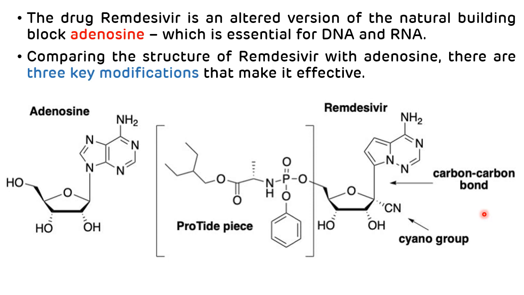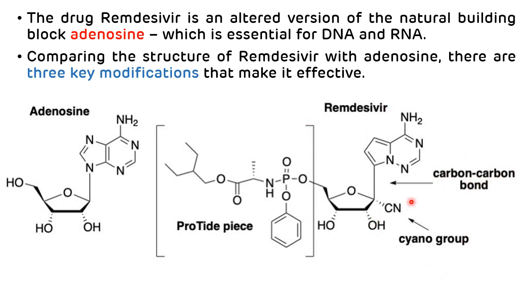But because remdesivir has a carbon-carbon bond, it cannot be removed by the enzyme, allowing it to stay in the growing chain and block the replication. So that is the second key modification present in remdesivir.